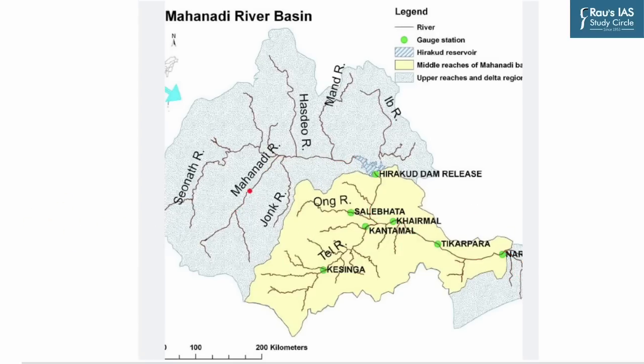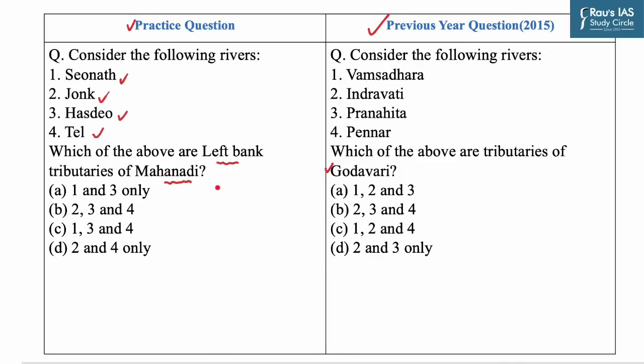Now referring to this map, you can identify the course of Mahanadi river and you can identify that Jonk, Ong along with Tel river are right bank tributaries of Mahanadi, while Sionath, Hasdev, Mand and Ib river are left bank tributaries of Mahanadi. So as you had to find the left bank tributaries of Mahanadi, our answer would be A, that is 1 and 3 only, Sionath and Hasdev. Now the answer for this previous year question is D, that is 2 and 3 only.